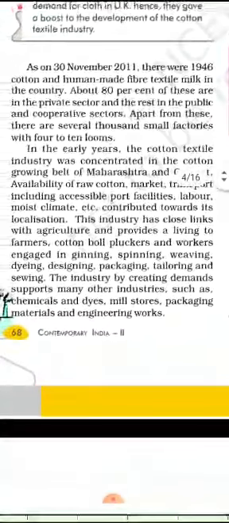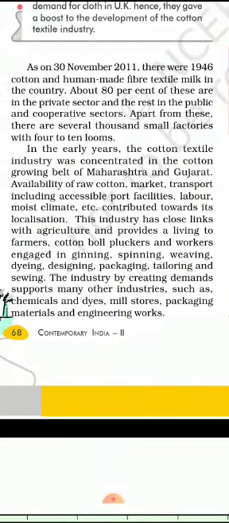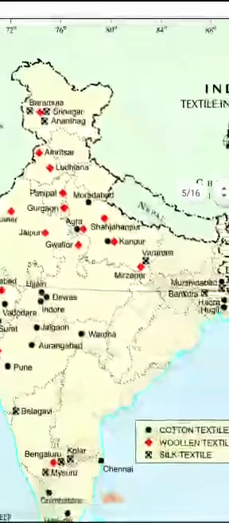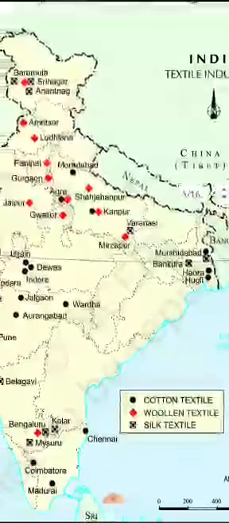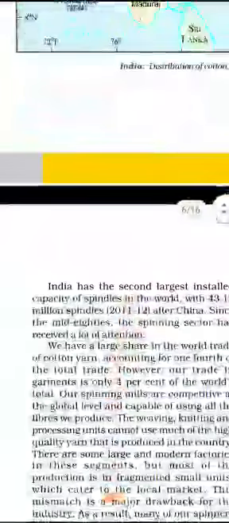And the industry has also a close link with agriculture and provides a living to the farmer, cotton boll pluckers and workers engaged in ginning, spinning and weaving. So this is the map work. You can see the cotton textile, woolen textile and silk, where it has been formed. It will be done according to the map's labels.